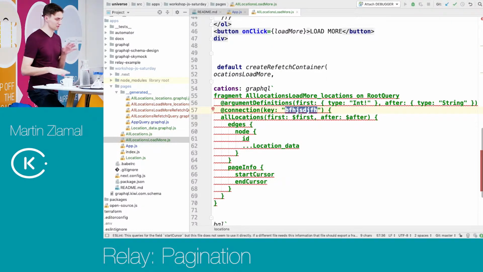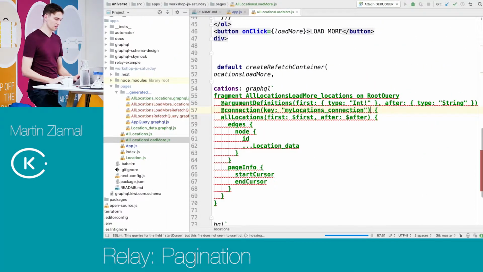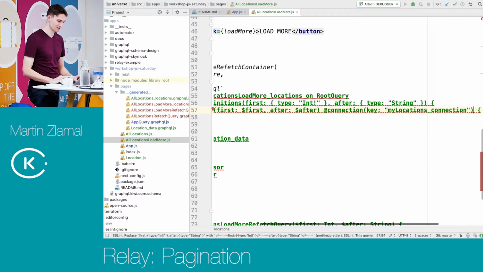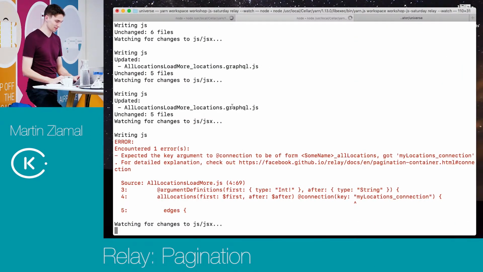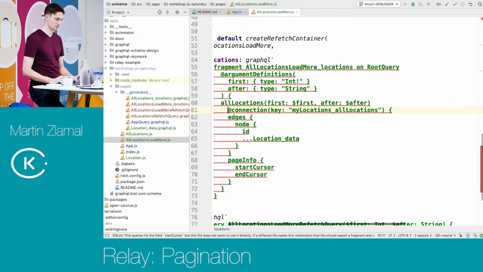Well, in this case, the key is not that important, but let's write something more meaningful, like my locations connection. I honestly expected there is going to be an error, but it's not. Oh yeah, thank you. That's a problem. So see, that's a nasty one. Should be here. Now here we go. Yes. Should be like there is some naming convention, so I will just fulfill the requirements.